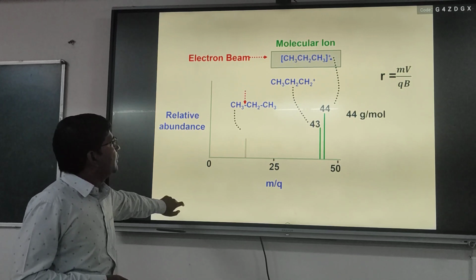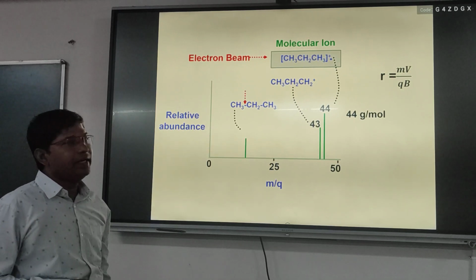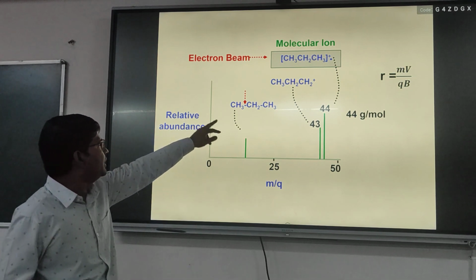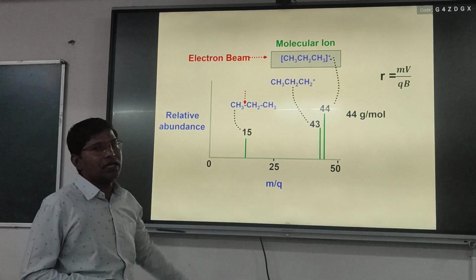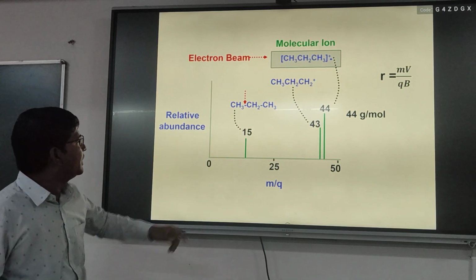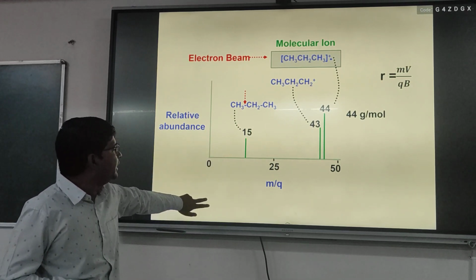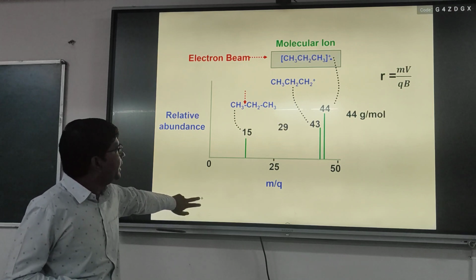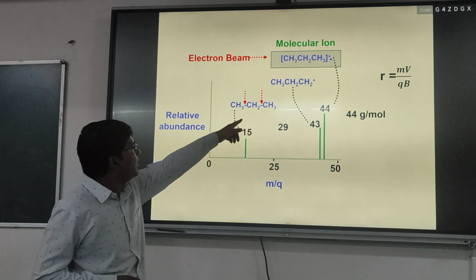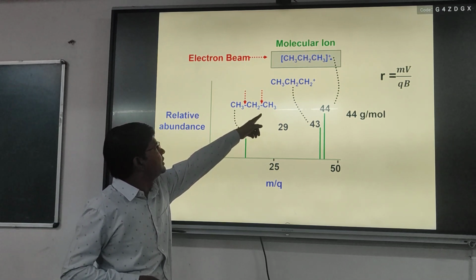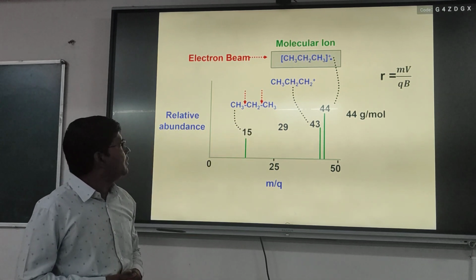There is again the possibility of hitting CH3 and CH2. Suppose there is formation of the carbocation CH3 plus, then we will get a peak at 15. And suppose there is a hitting of this bonding electron and this CH3 will be a neutral molecule.